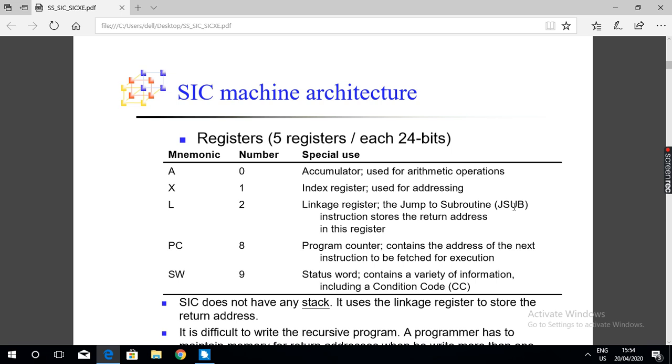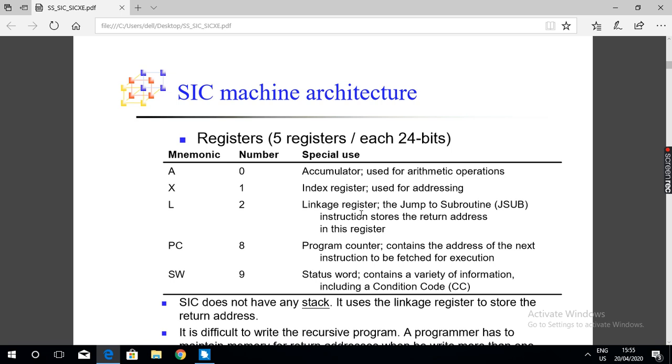Before the control transfers to the subroutine, the program counter contains the address of the next instruction. That address is assigned to the linkage register. So the linkage register stores the return address, which will be used later when the control comes back to continue the execution.